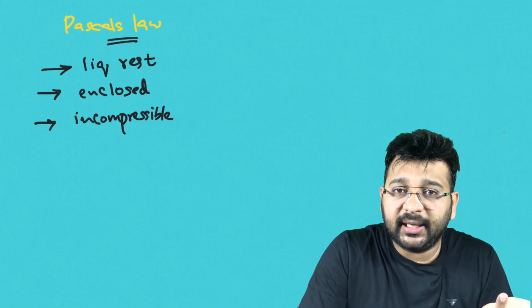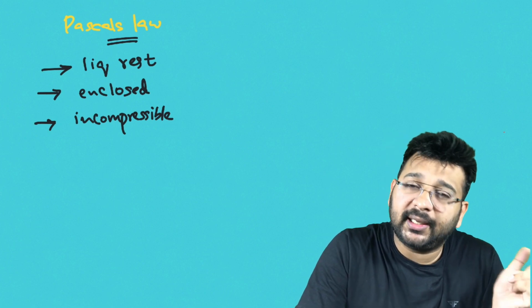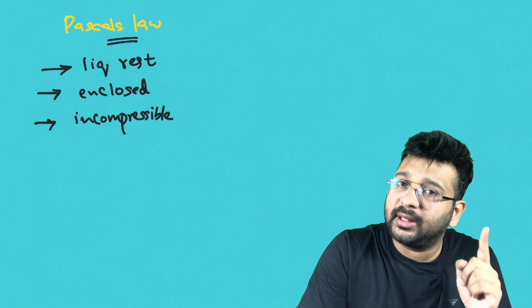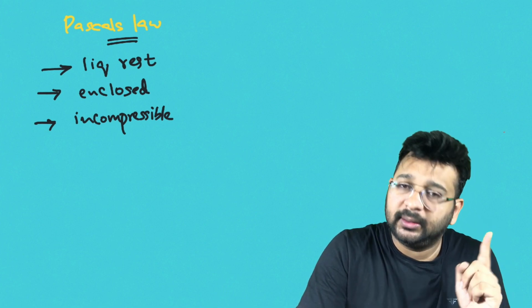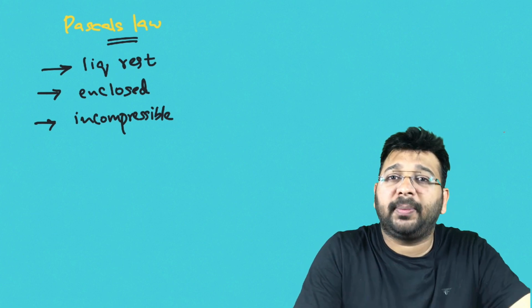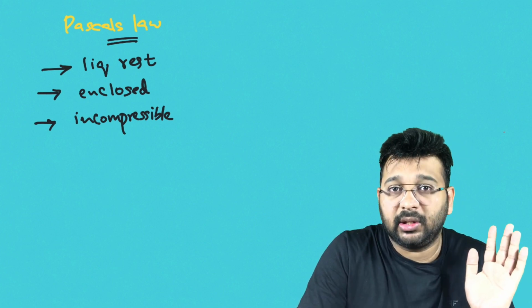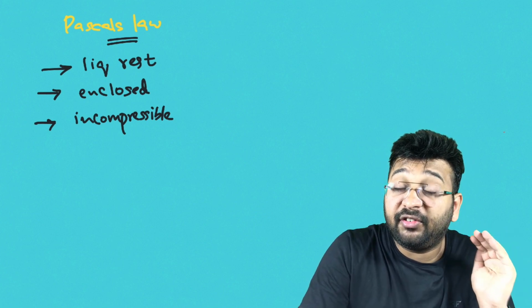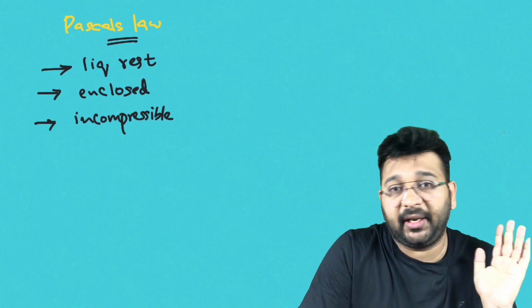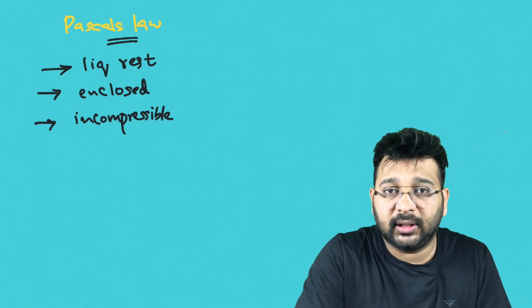So you have a container which is closed, which is at rest, and the liquid inside is incompressible. Wherever you apply a pressure on the container, that pressure will be transmitted to all parts of the liquid without any loss. That is known as Pascal's law. The pressure will be uniformly distributed everywhere, in all directions.